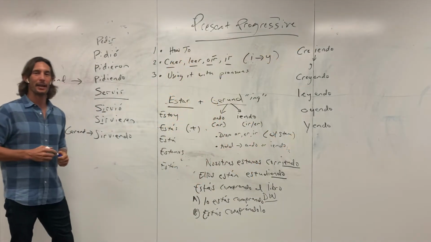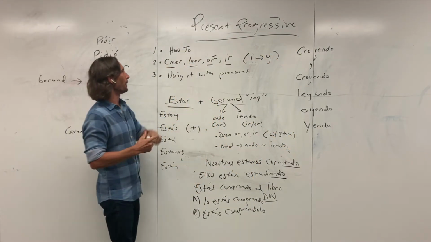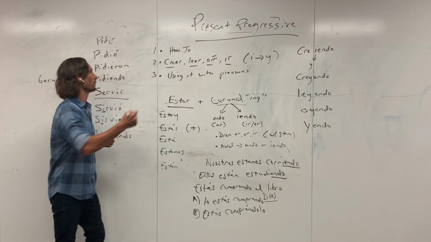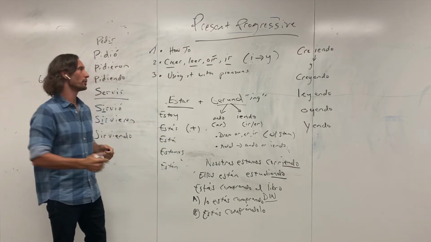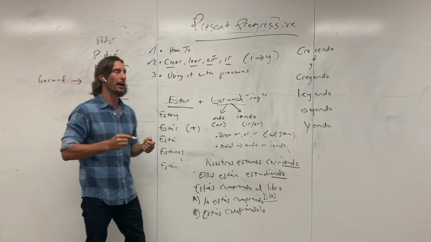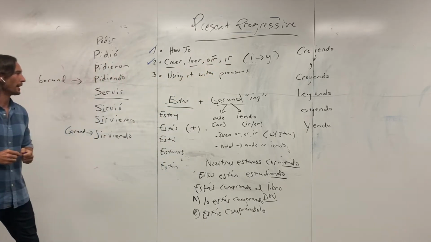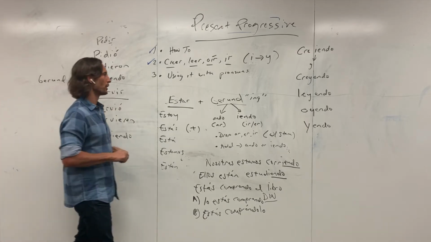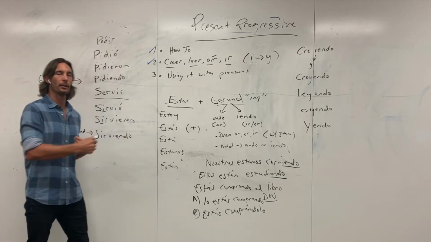Let's start off today with present progressives, or present progressive. I want to show you how to use it. I want to address creer, leer, oír, and ir, their I to Y change. And then I want to look at using it with pronouns. And so this will be an introduction to another lesson we'll do.